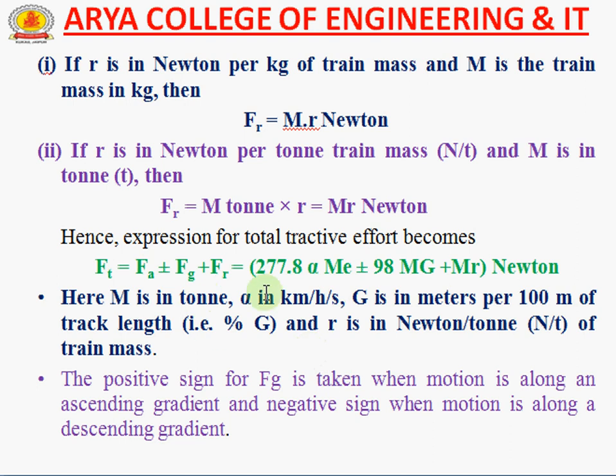The positive sign of Fg is taken when motion is along an ascending gradient, and the negative sign when motion is along a descending gradient. So the total tractive effort for propulsion of the train is